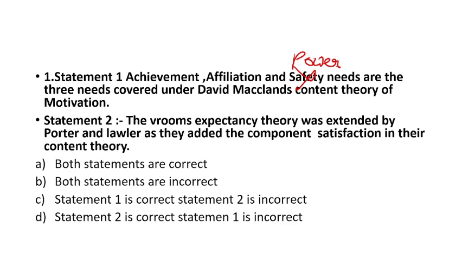Then we have statement 2, Vroom's expectancy theory. Vroom's expectancy theory, the formula you know, valence into instrumentality into expectancy is equal to motivation. Now it was extended by the Porter and Lawler model. Yes, till now they have mentioned the statement correctly, and added the component satisfaction.